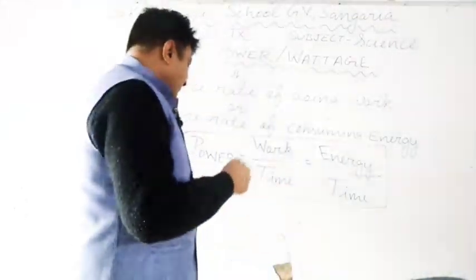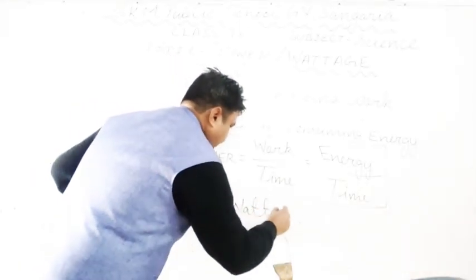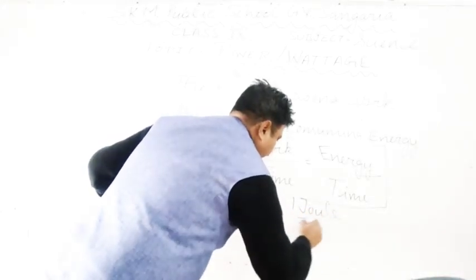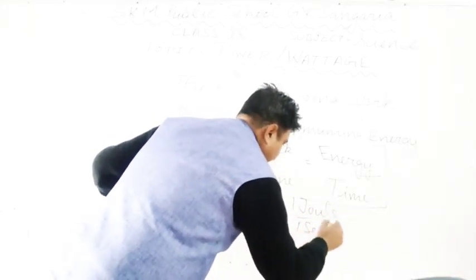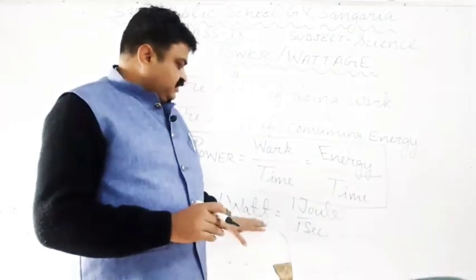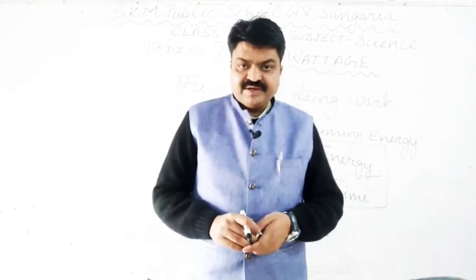Means 1 watt is always equal to 1 joule upon 1 second. 1 watt is equal to 1 joule upon 1 second.